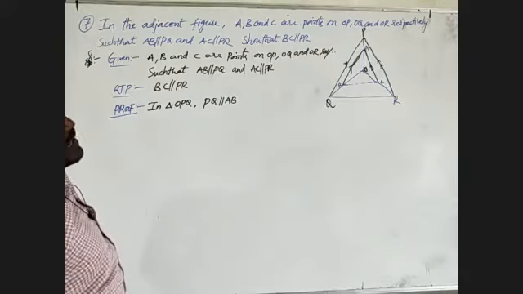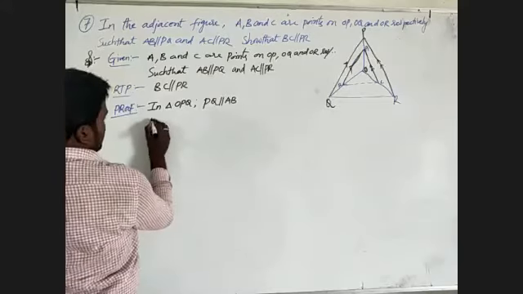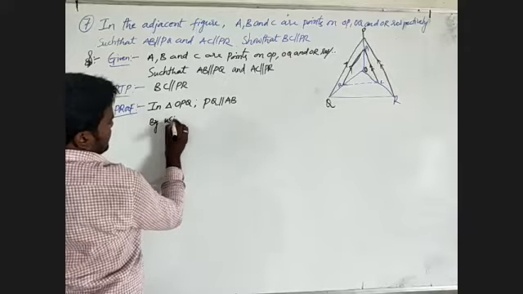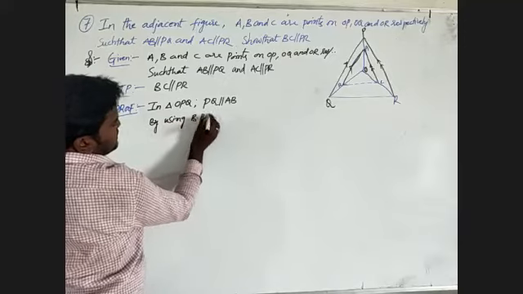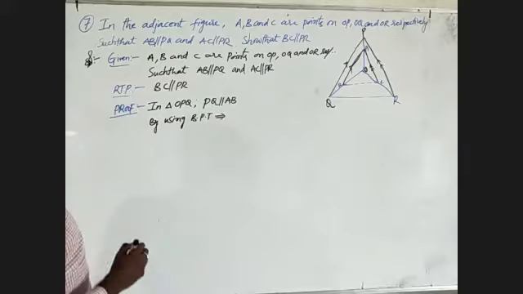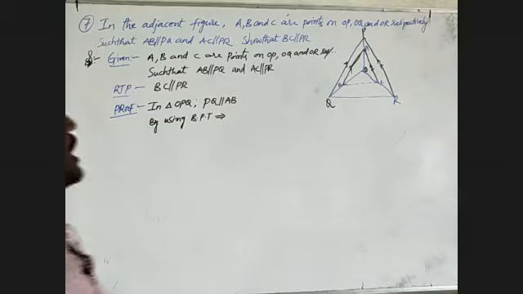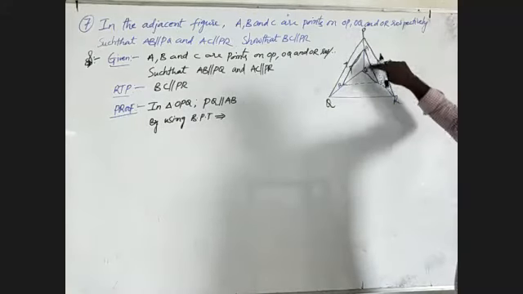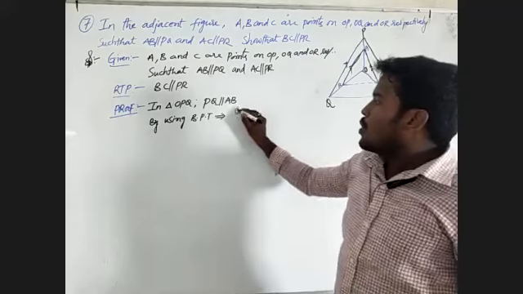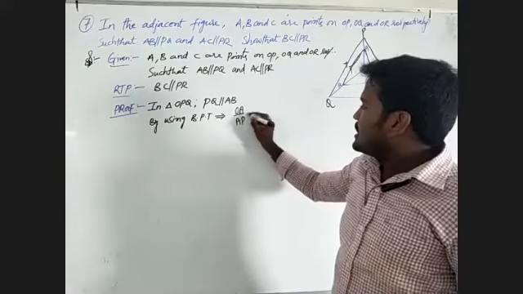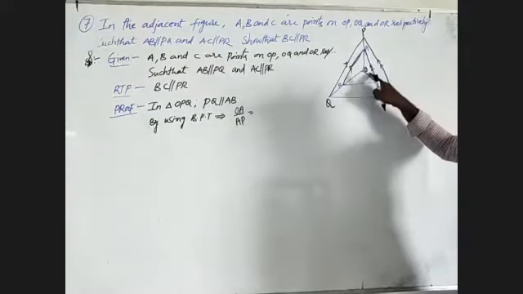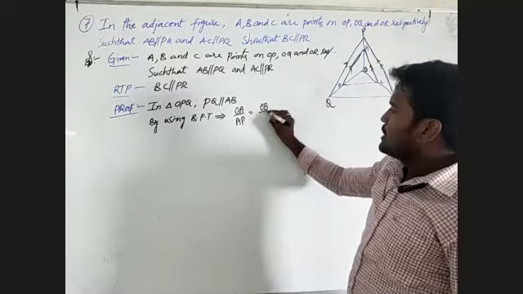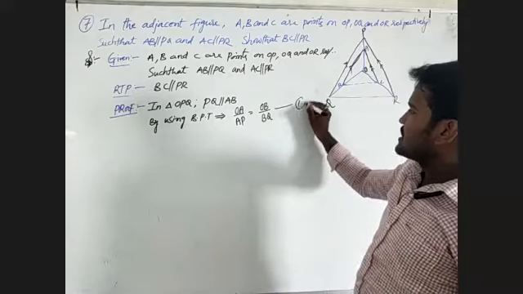By using the basic proportionality theorem, BPT, I will write OA by AP equal to OB by BQ. This is my equation number 1.